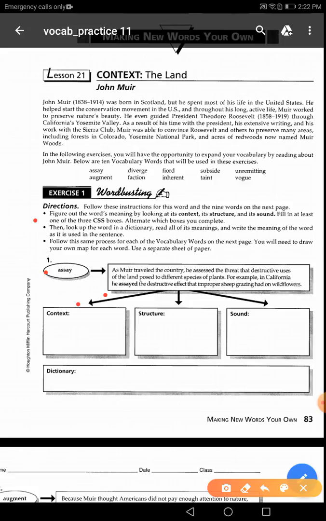Can you find a clue to the meaning of the word assay? Of course, he said that he assessed the destructive effects. In the first sentence, he said, as he traveled the country, he assessed the threats. So I can figure out that the word assessed is the clue to the meaning of the word assay, or you can say, in other words, it's the meaning of the word assay. So the first one, the word assay.